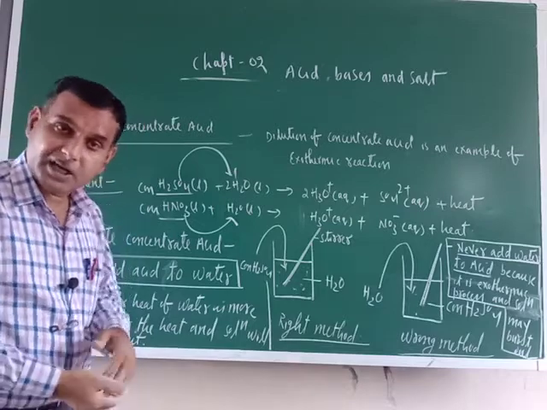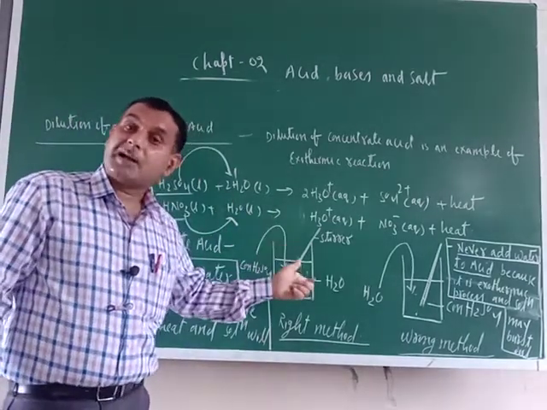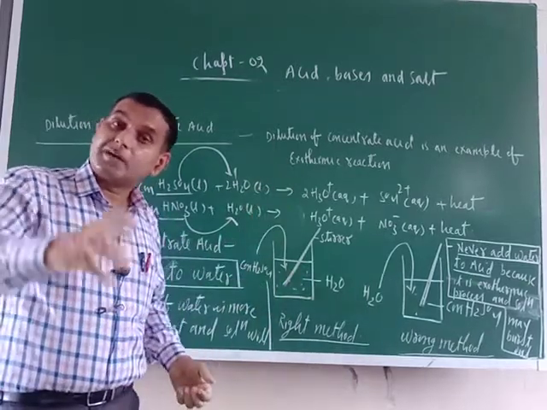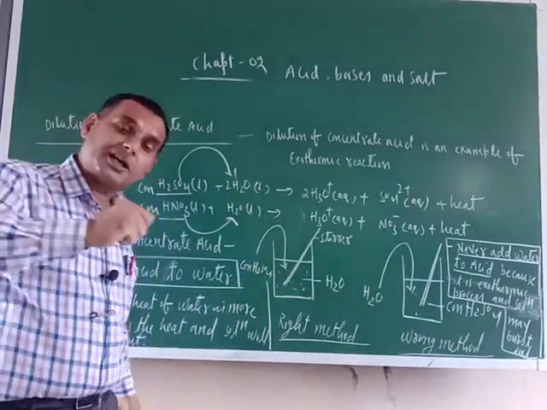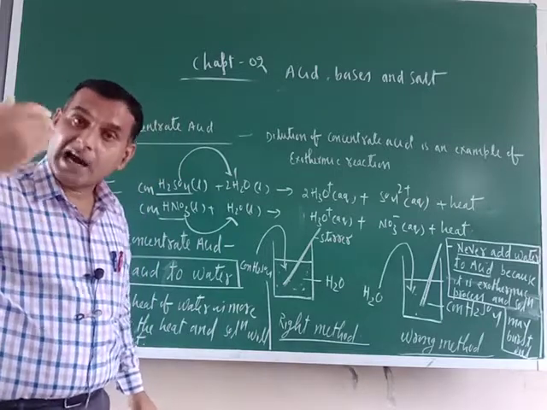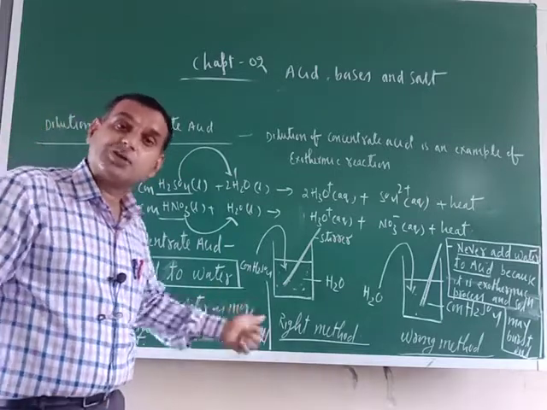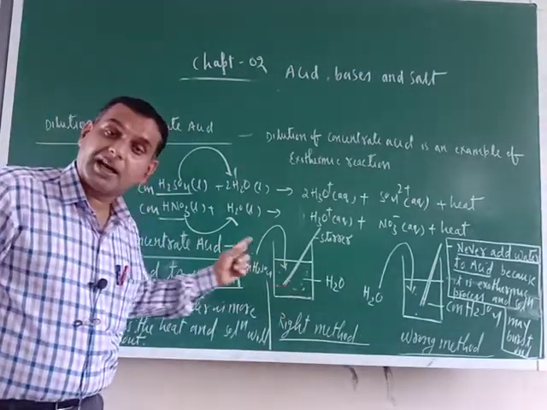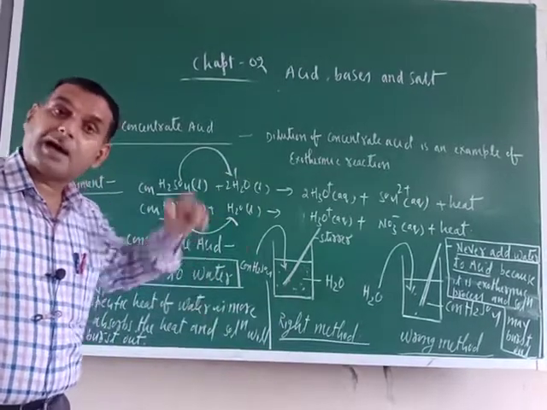Heat will be evolved, but the specific heat of water is very high. So it will absorb that heat which is evolving during the addition of concentrated acid to water. That is why water should be here and acid should be kept adding.